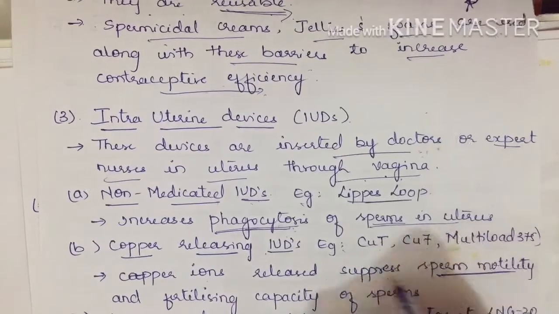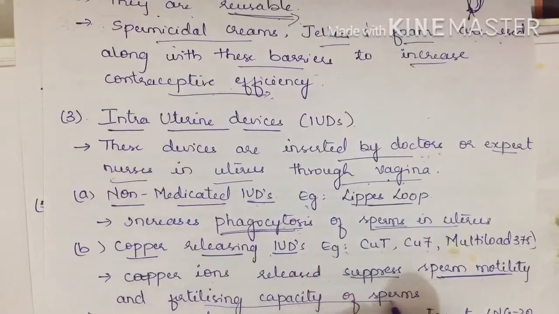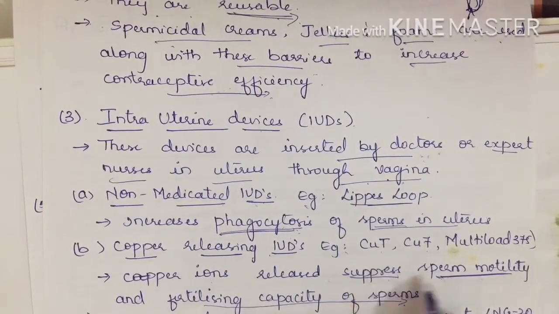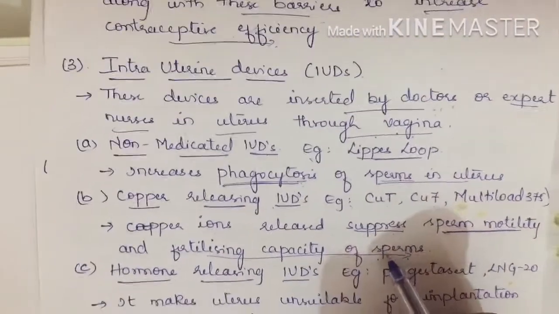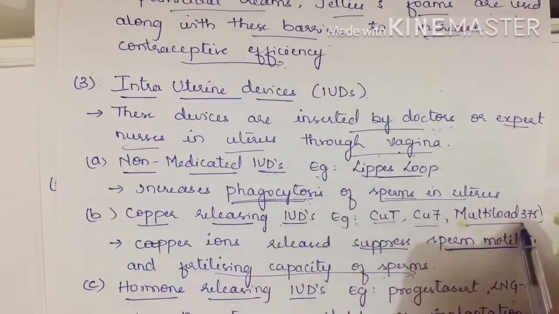If sperm motility itself is suppressed, then the fertilizing capacity of the sperms is reduced. So copper releasing IUDs: Copper T, Copper 7, Multiload 375.